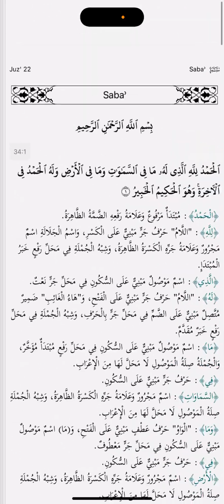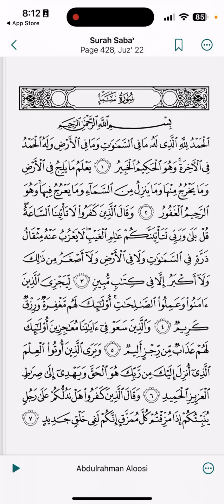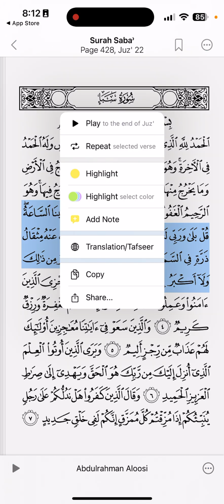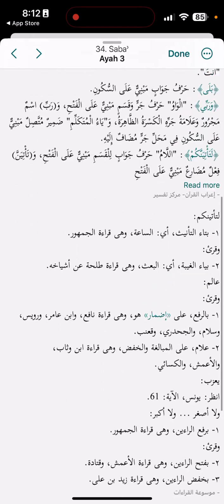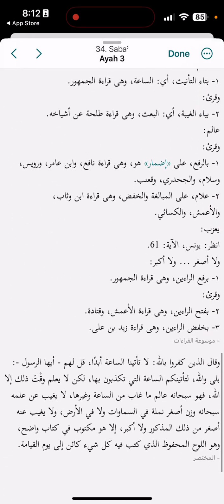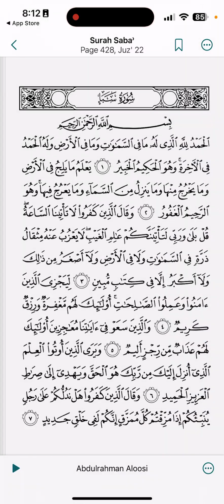And also there's a way just to go for individual, like if you wanted to read it as the Quran, and then you just want to check something, you can just hold on it, and then you would see translation, tafsir here, and it'll just put up a little thing at the bottom, and then you can read from here. And this is also another nice way to look at these and check just a single ayah, and you're right back to where you were reviewing the Quran.